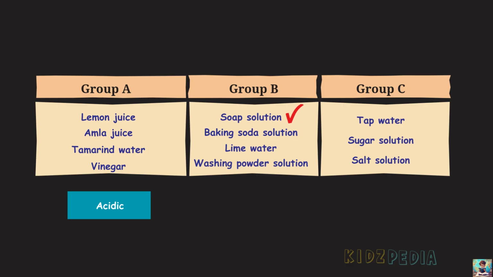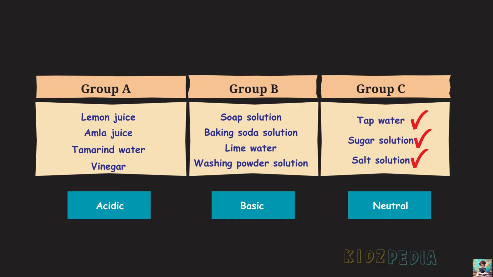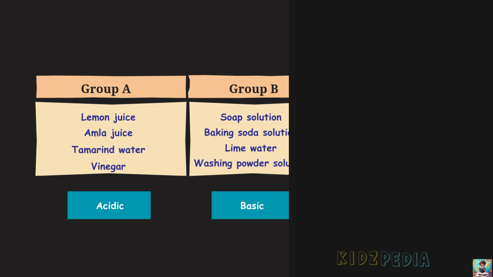Group B has soap solution, baking soda solution, lime water and washing powder solution. These substances change red litmus paper to blue. Since they show a similar effect on litmus paper, they are placed in another category called basic substances. Group C contains tap water, sugar solution and salt solution. These substances did not change the color of either blue or red litmus paper. Since these substances are neither acidic like Group A nor basic like Group B, they are called neutral substances. In other words, neutral substances are neither acidic nor basic.